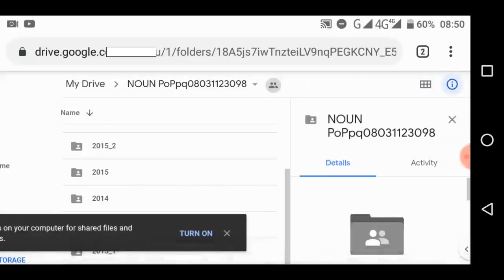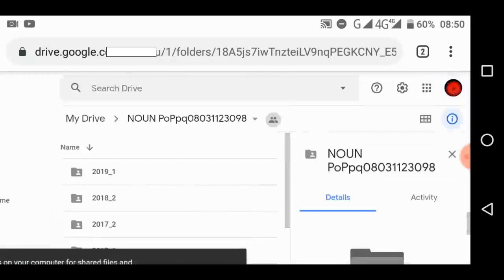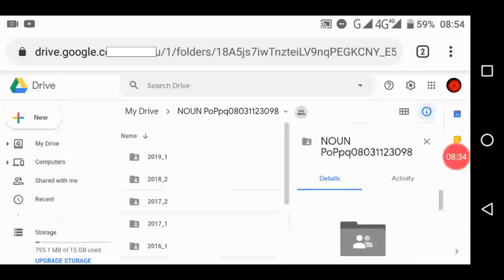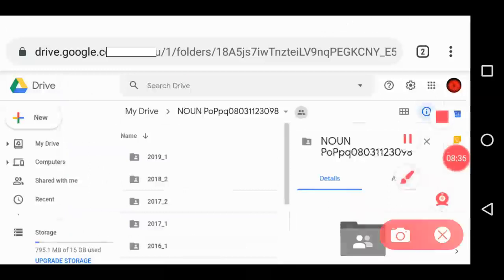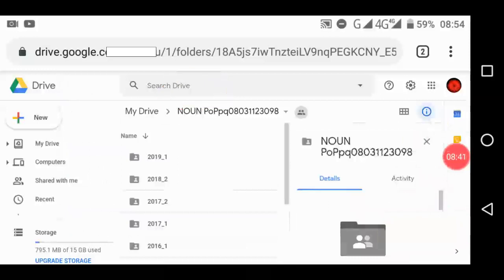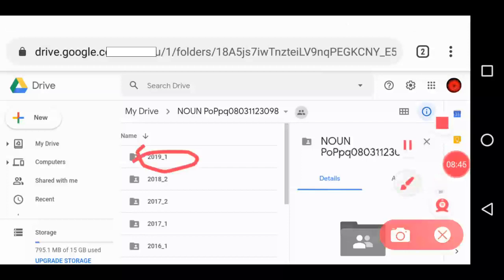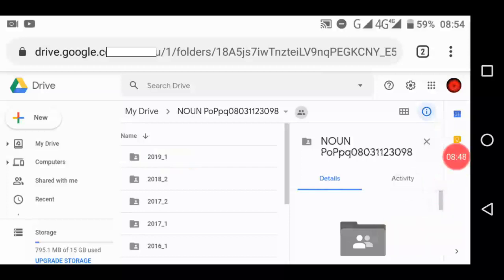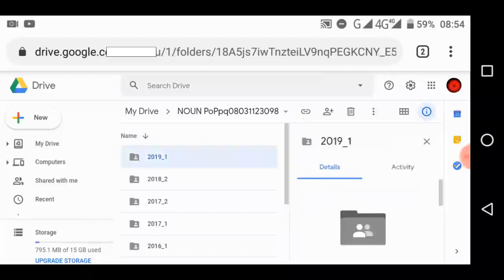So assuming I want to download past questions, I don't even want to know which semester it is. I need all the past questions for a particular course. You come here and search with the course code. You don't just keep scrolling down to open one. But if you want to download, let's say, first semester 2019, you can simply touch it to select it. Then you use the download option immediately to download it.